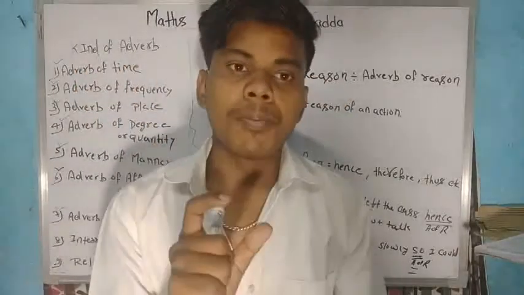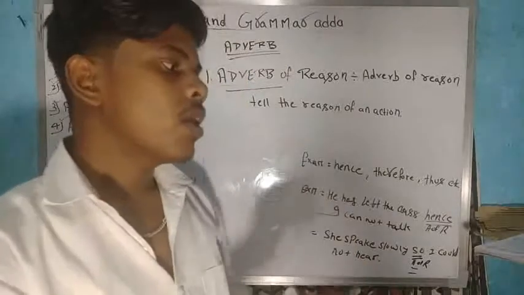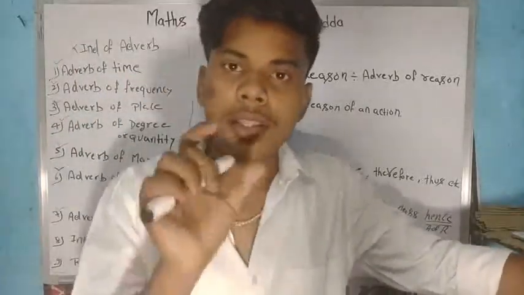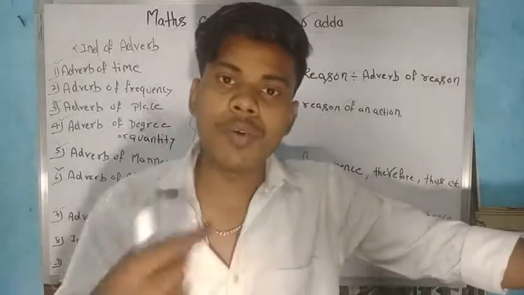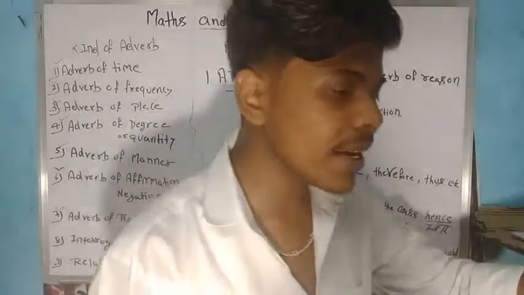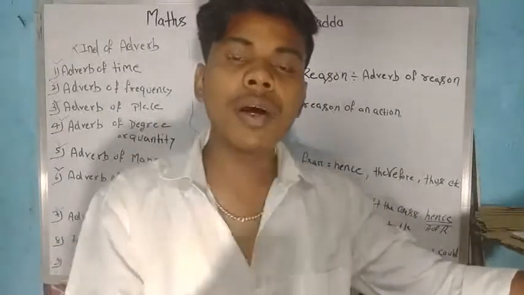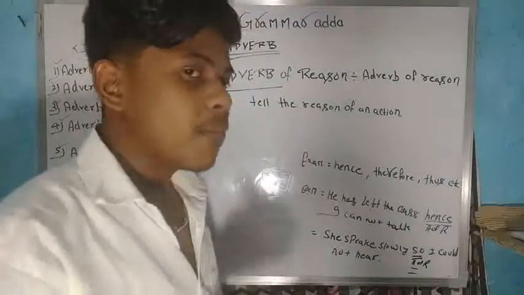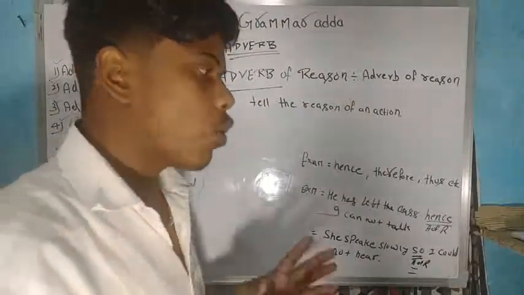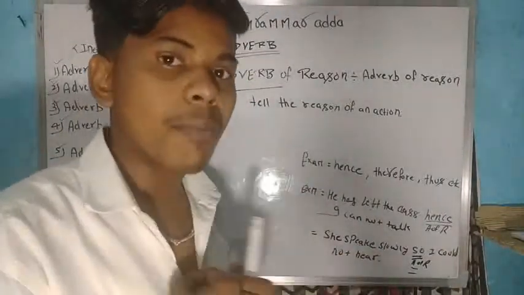Adverb of reason is that word where we know the reason behind what for we are doing hard work. If I say that I'm doing hard work for passing the exam, it is because for passing the exam I'm doing hard work.